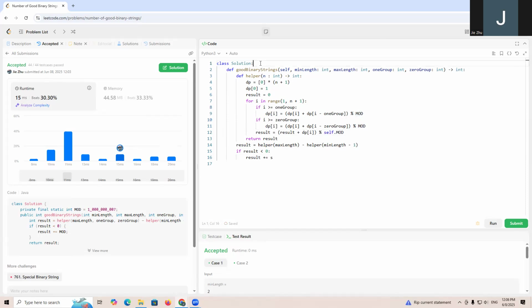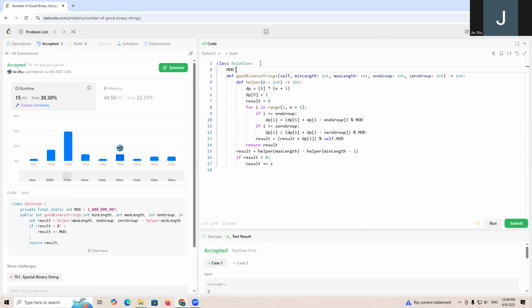We don't have this parameter yet, so mod equals 1e9+7, and this will be self.mod. So we add self.mod, and in the end just return result.